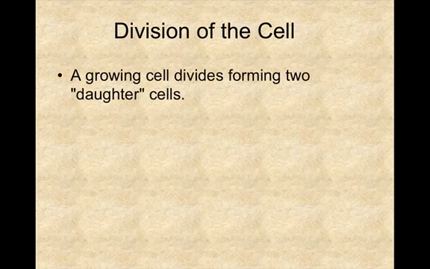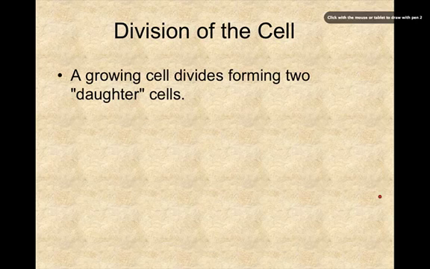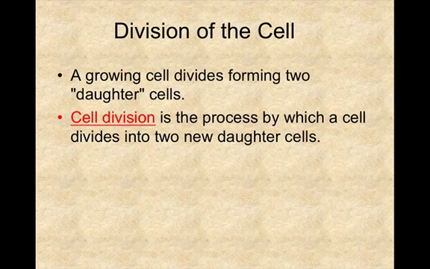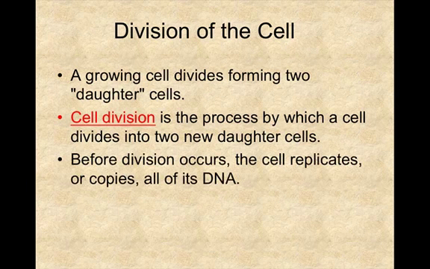A growing cell divides, forming two daughter cells. And this is very important to remember. They are called daughter cells. So the two new cells are called daughter cells. Cell division is the process by which a cell divides, once again, into two new daughter cells. Before division occurs, the cell replicates or copies its DNA.